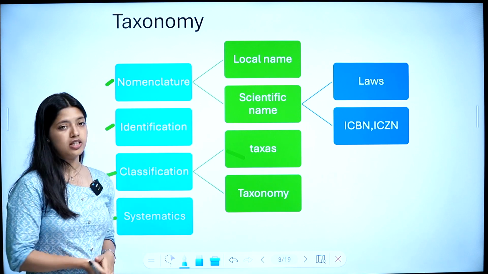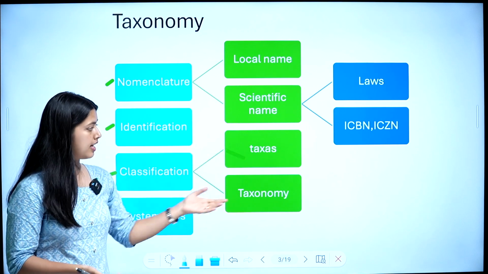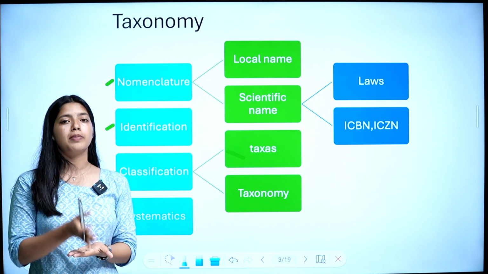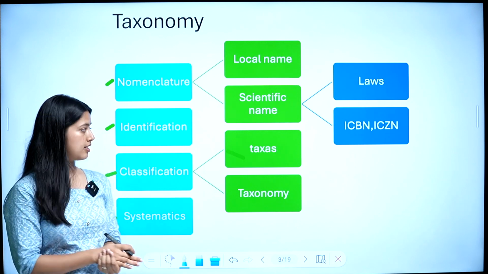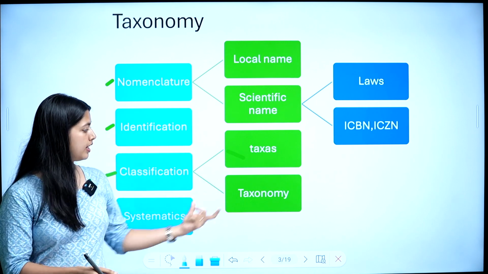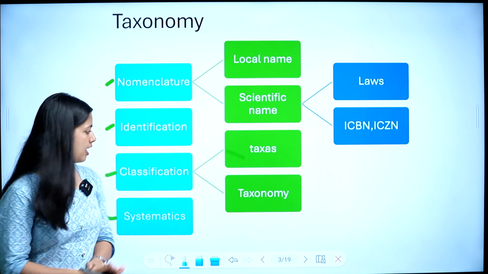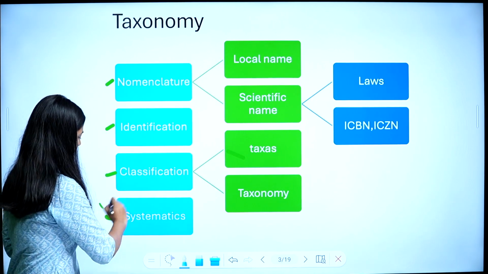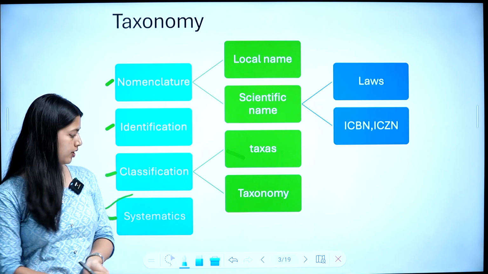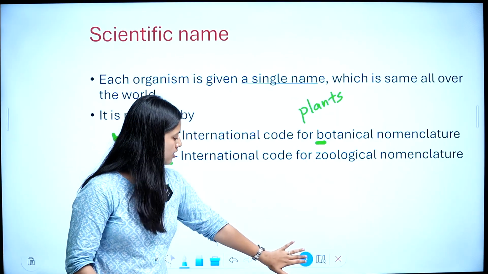Then classification, in which we discussed taxa and taxonomy. Classification is the process of grouping organisms based on their characteristics. Taxa is the term used instead of categories. Then taxonomy. I hope it's clear. Then systematics, where we consider evolutionary relationships also.